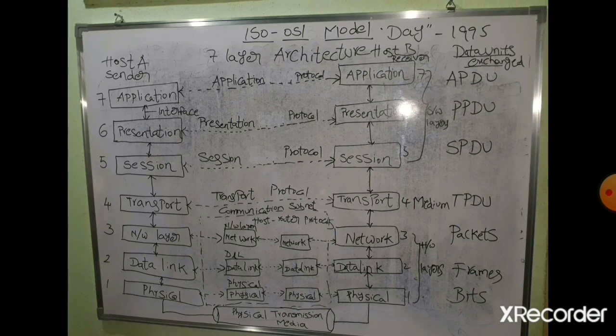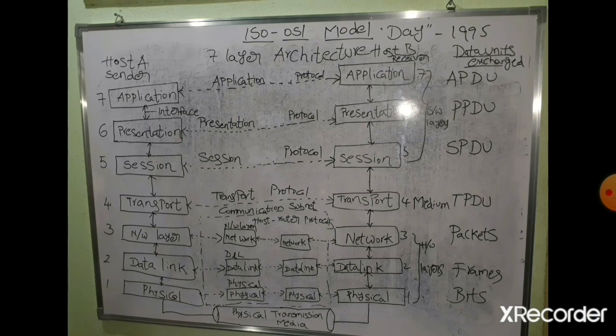What are the physical transmission media we are having? Different physical transmission media we are having: connection oriented, connectionless, that is wired and wireless, guided, unguided. Guided means wired. So wired means twisted pair, coaxial cable, optical fiber.